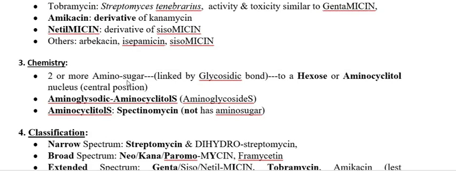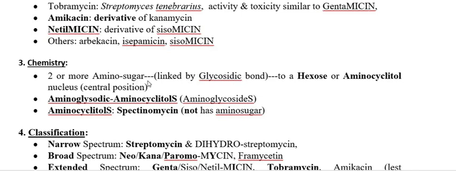Amino indicates these aminoglycosides possess two or more amino sugars, and that is going to connect with another compound, we call either hexose, this is also a sugar, and this hexose is also called aminocyclitol. So aminoglycosides have two or more amino sugar groups that connect with another hexose or aminocyclitol by a bond we call the glycosidic bond.